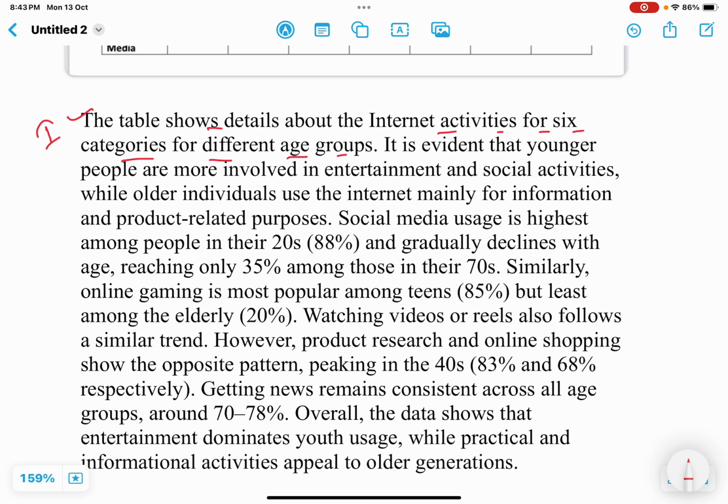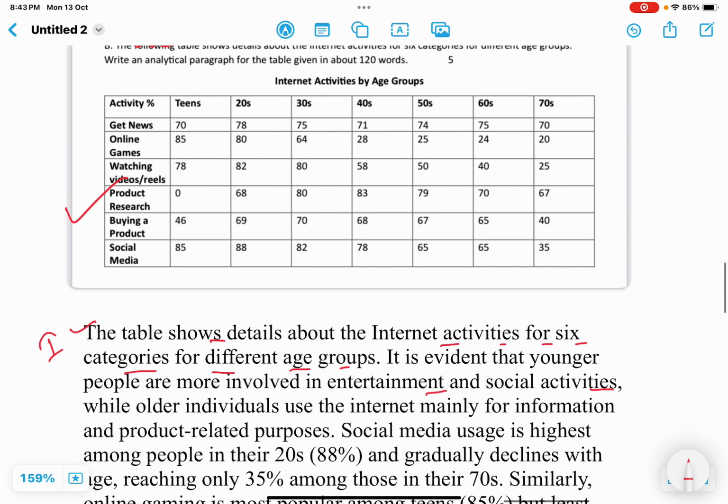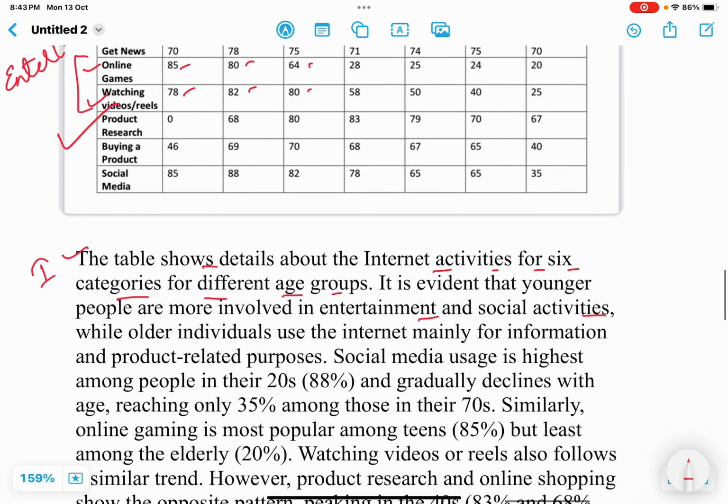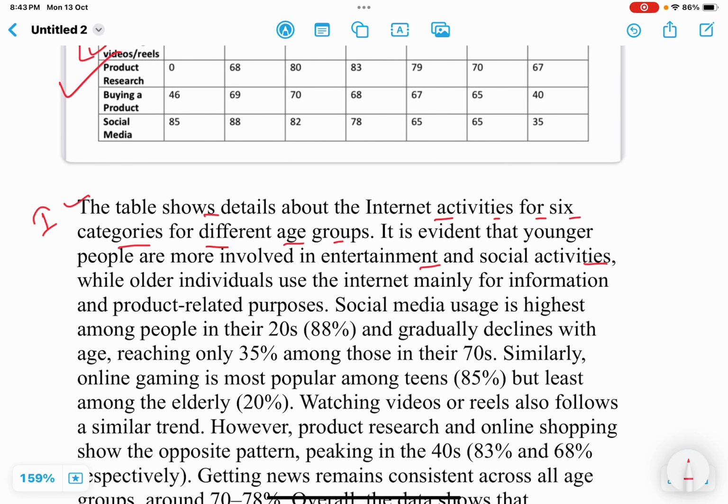Okay, so this is our introductory line, the introduction. It is evident that younger people are more involved in entertainment and social activities. Online games and watching videos and reels are the two categories for entertainment, and these are most popular among younger people. How would we say it?